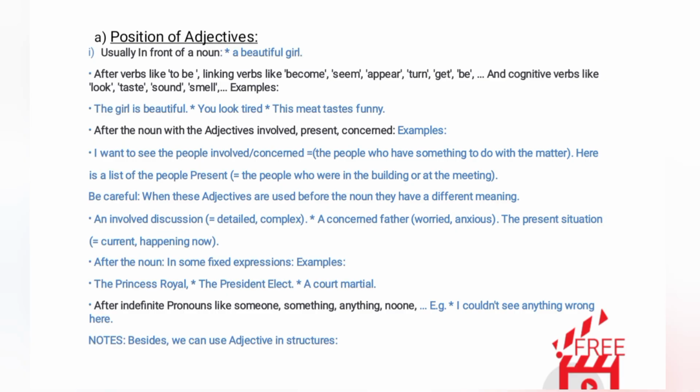3. After the noun with the adjectives involved, present, concerned. Examples. I want to see the people involved/concerned. Equals the people who have something to do with the matter. Here is a list of the people present. Equals the people who were in the building or at the meeting.